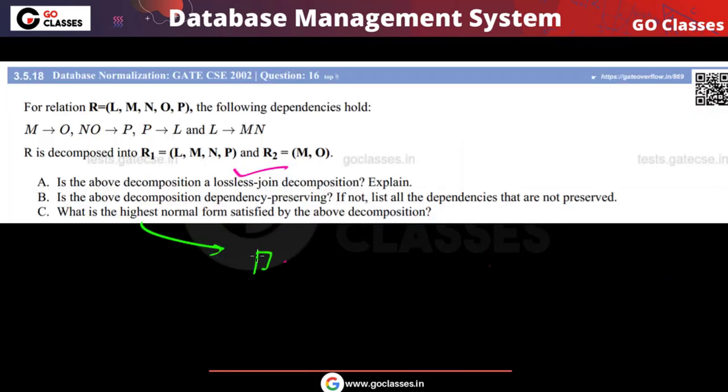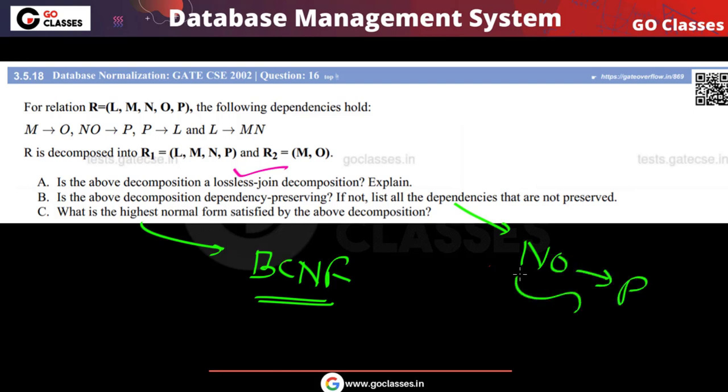So what is the highest normal form? This is the BCNF form. You can notice this is lossless, dependency not preserved. NO determines P, this dependency is not preserved.